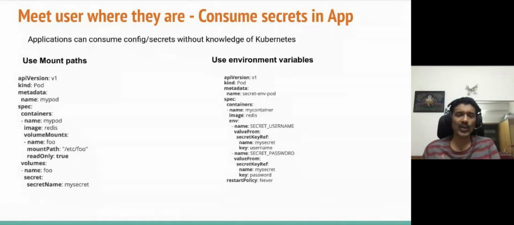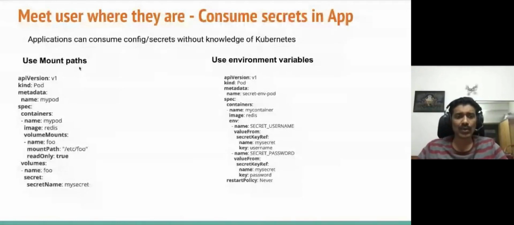You want to connect to the database and you want to look at the credential to connect to the database. Now, different applications have different ways to consume these secrets. Some applications look at the secrets in a mount path. Some applications look at the secrets in an environment variable. There are different ways. It depends on the application code, what specific programming language you're using and stuff like that.